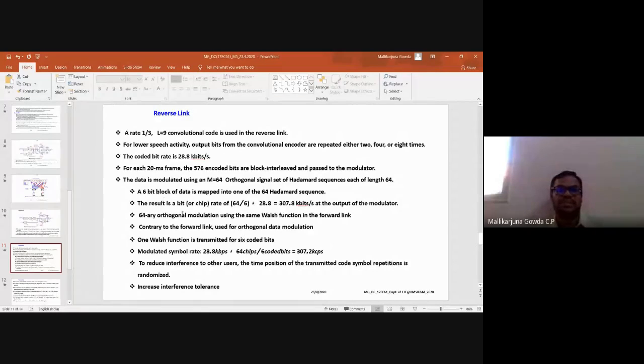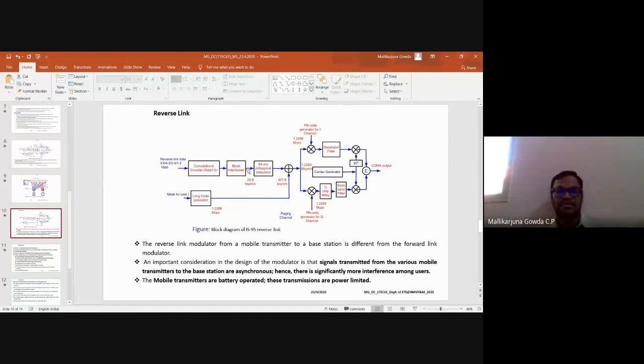That results in a bit rate of how much? 307.2 kilobits per second. How do I get that? It is 64 by 6 into 28.8. This 28.8 is the output of the block interleaver, right? So the output of that, I said, is 307.2. That much is done here.